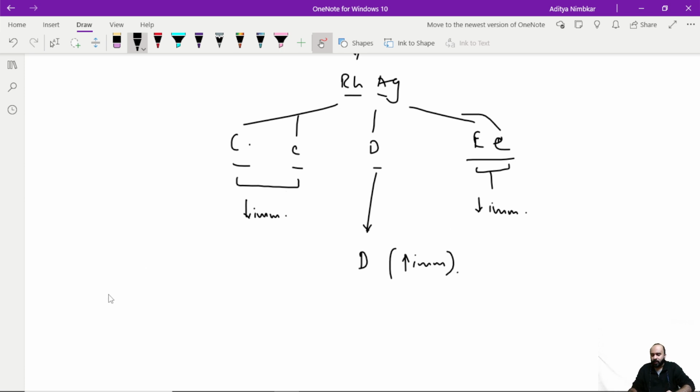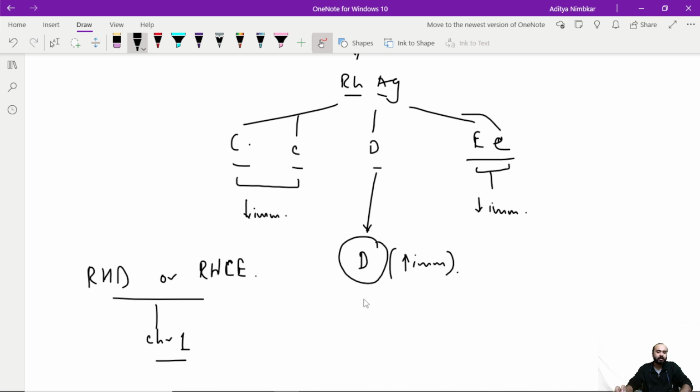How is this antigen formed? This antigen, or the gene that produces this antigen on the RBCs, known as the RHD gene, or if it is C and E, then we also call it RH C and E gene. So ये जो gene होता है, this is present on chromosome 1. So chromosome 1 पे इसका gene होता है which produces this antigen. Now a person can either be positive or negative, and when we talk of being positive, it is this D antigen that is present in that person, which is why we also call the vaccine or the immunization, the antibody that we give as anti-D.